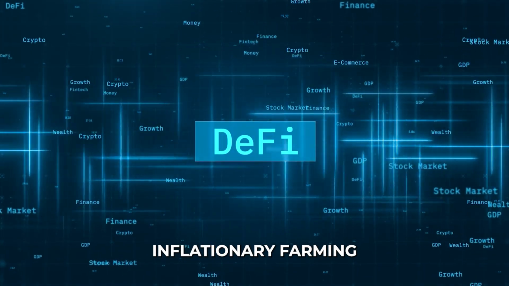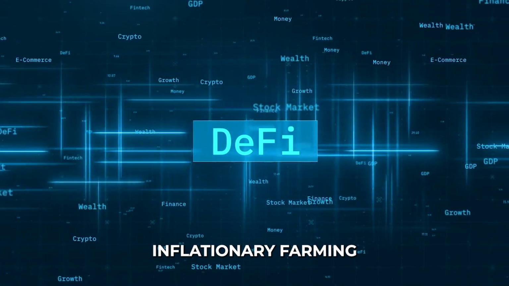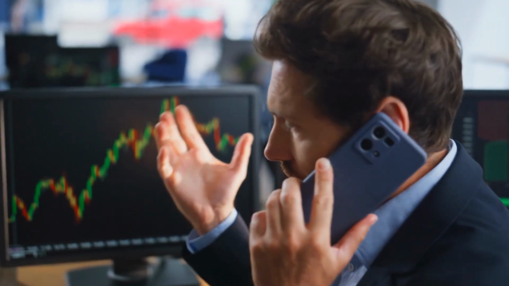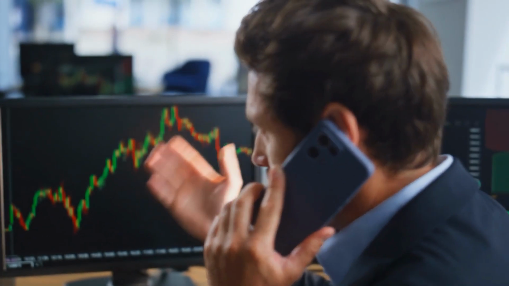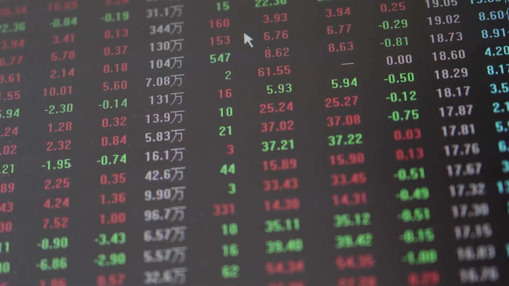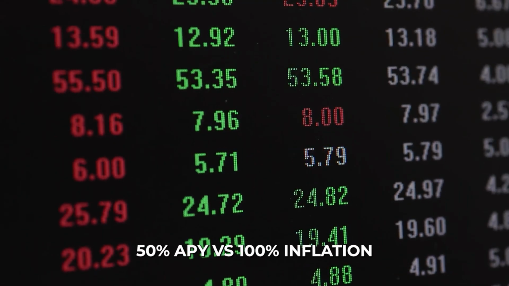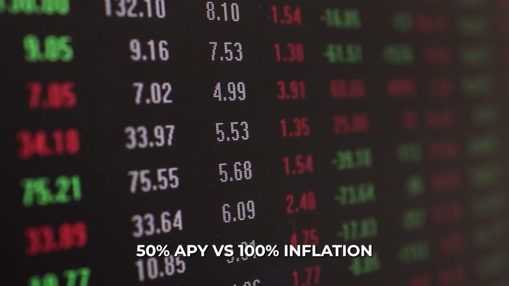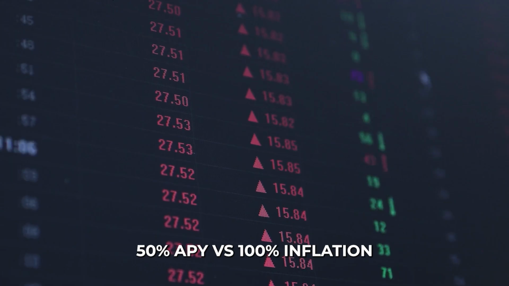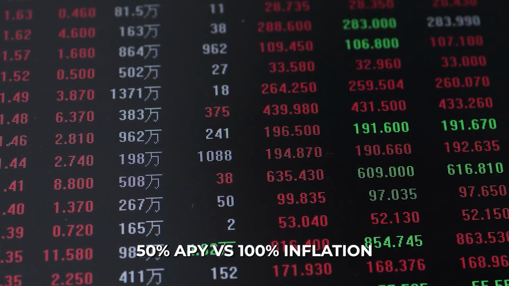Inflationary farming. Many DeFi protocols print new tokens continuously to reward users for providing liquidity. This is an inflation tax on all existing holders. If a protocol is paying you 50% APY in their native token, but the token's supply is inflating by 100% a year, you are losing purchasing power.